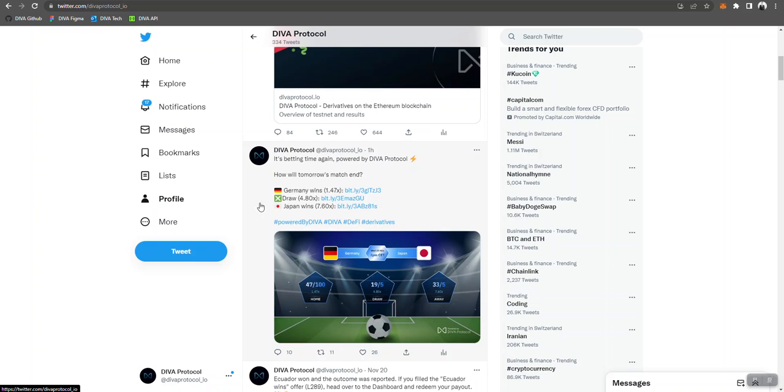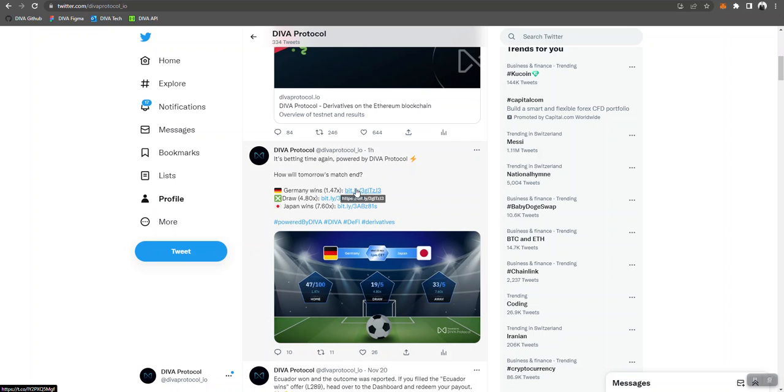So DIVA Protocol is a smart contract that allows you to create all kinds of derivative products, including bets, insurance, structured products, swaps, conditional donations, so everything that has an event and a payoff that is linked to the outcome of the event. And yeah, so we used DIVA Protocol, or the DIVA app that is using DIVA Protocol in the background, to create bets on the outcome of tomorrow's match, Germany versus Japan.